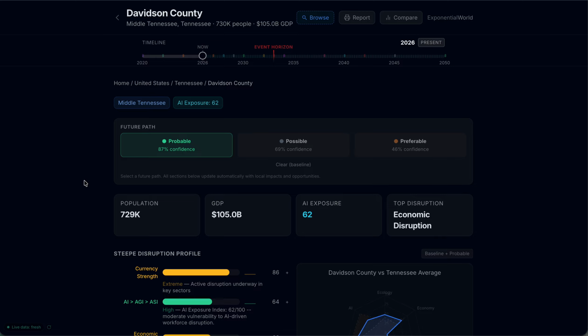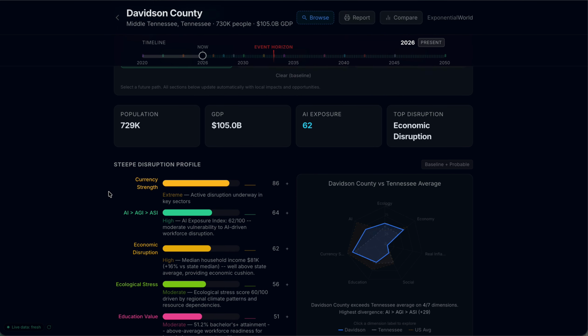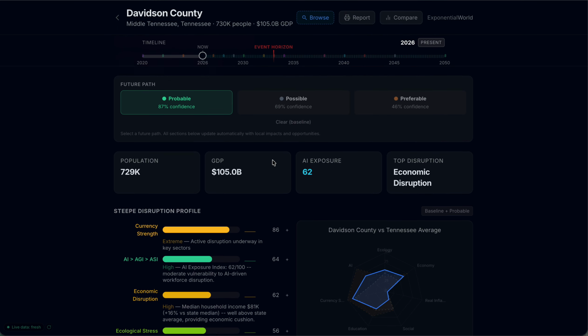If I go into view profile, I can also see the dimensions. So if I hover over, I can see areas where Davidson County is performing and underperforming relative to the US and relative to the rest of the state. There might be some limited information for the rest of the state, but it's a good starting point here.